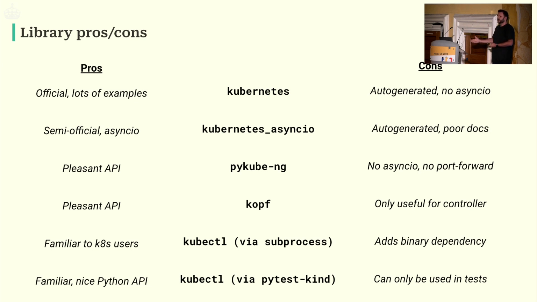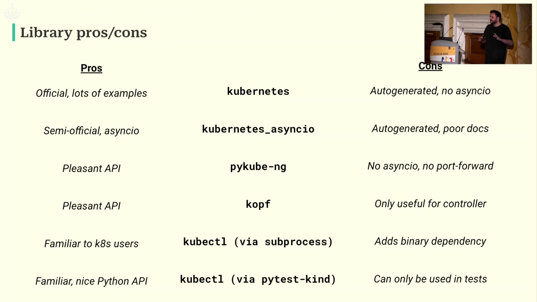They've taken the OpenAPI spec, put it through an auto-generator, it spat out a load of code, they put that on GitHub, and it's got thousands of stars. And it's not the most pleasant thing to use because it was not written by a person. It's not designed for Python, it's just designed to be an API library. And one of the things that we have in Dask is we use Async I/O a lot, and it doesn't support Async I/O. So there's another library called Kubernetes Async I/O, and this one uses a similar generation technique, but just a slightly different flavor that gives you an Async I/O compatible library.